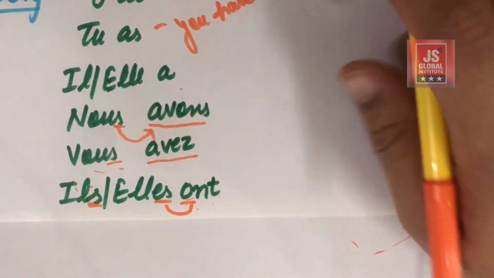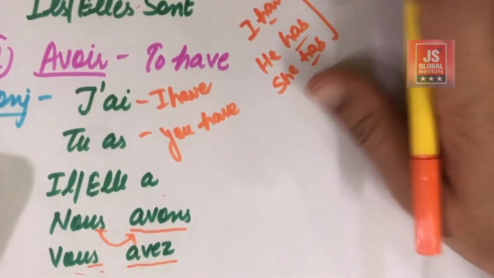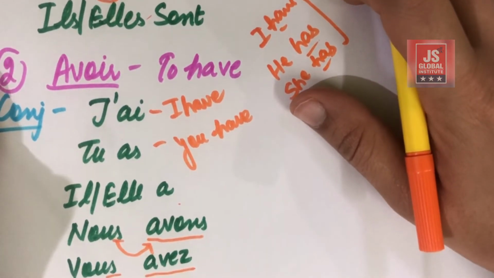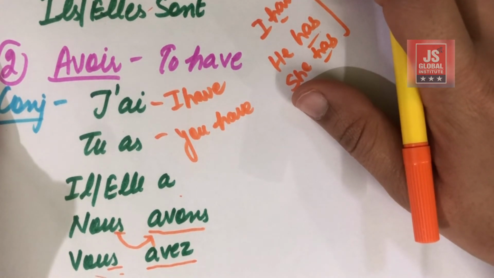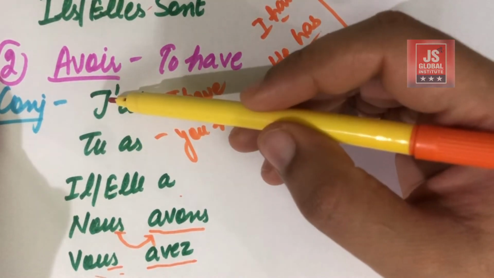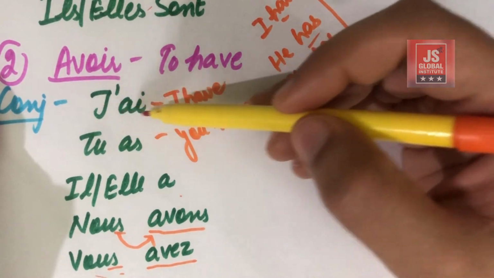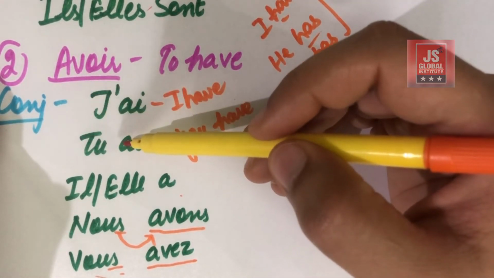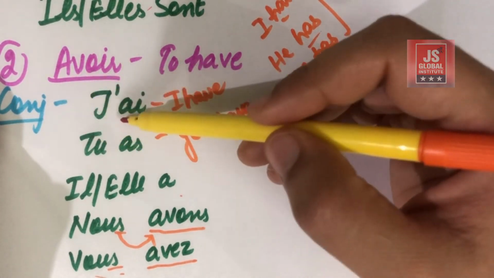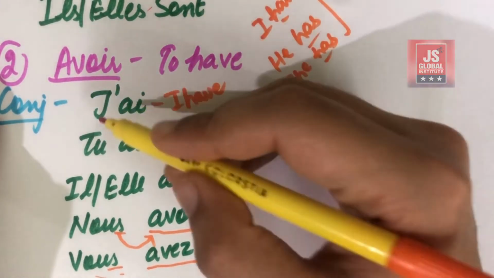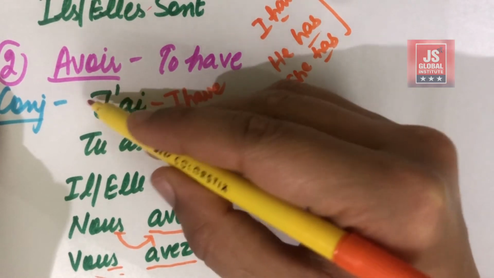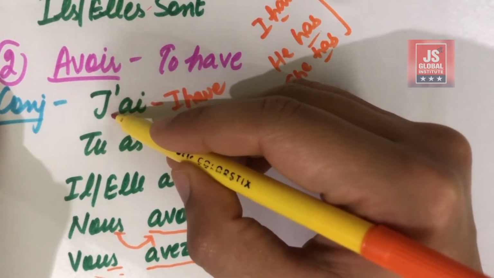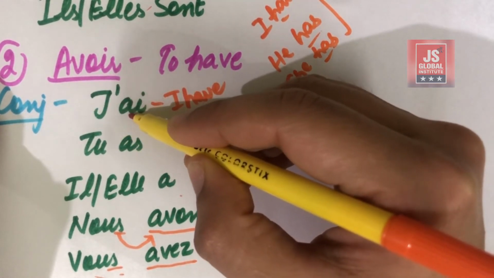Okay, so let's have a revision again over this so as to make you better understand. Number one is j'ai, which means I have. As I mentioned in the pronoun subjects, je is used for I, but here I have used only J because if I have written E over here, then there is A as well.